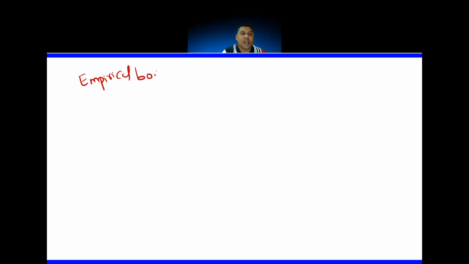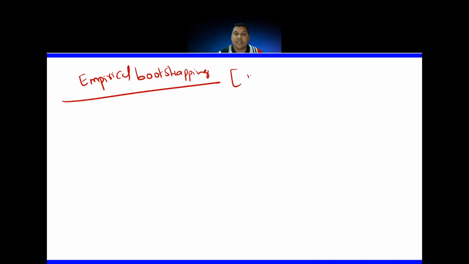Empirical bootstrapping technique: how to give values in intervals. Again, we have only sample data, right? In the full story, what we are talking about since yesterday, in statistics we are playing only with sample data. Since the population data is very large, we take a small sample from it.